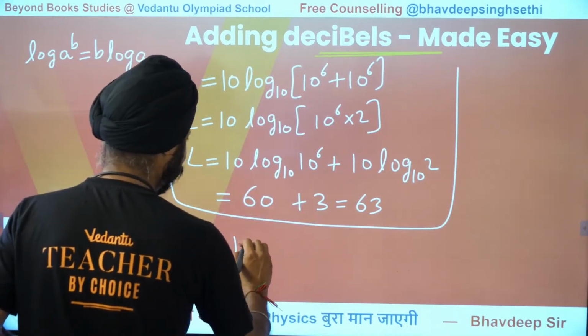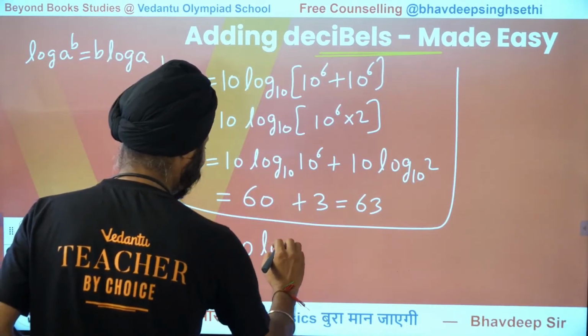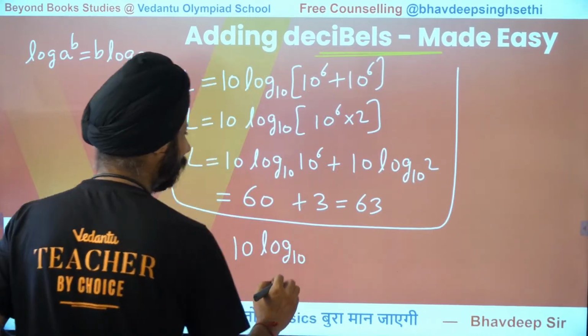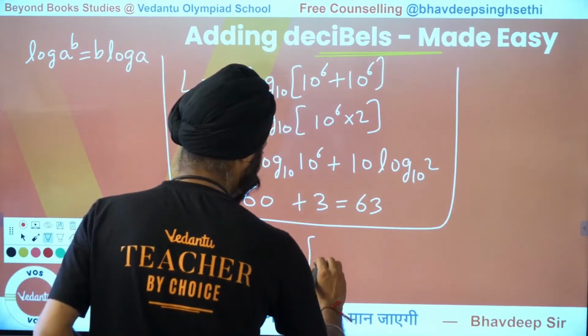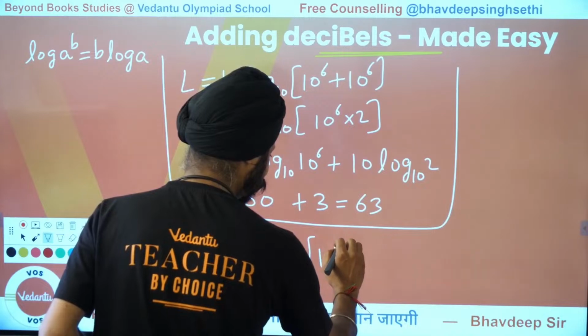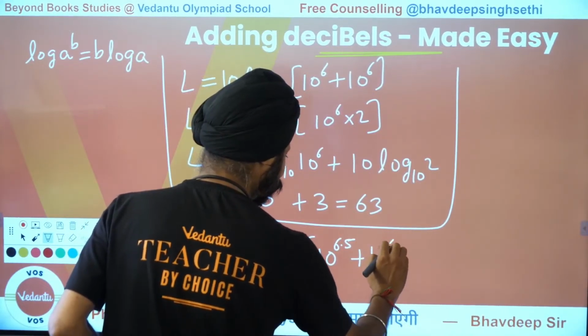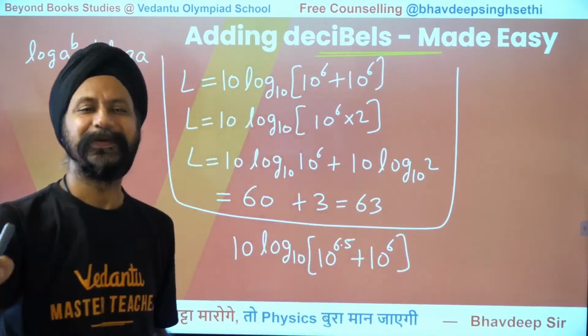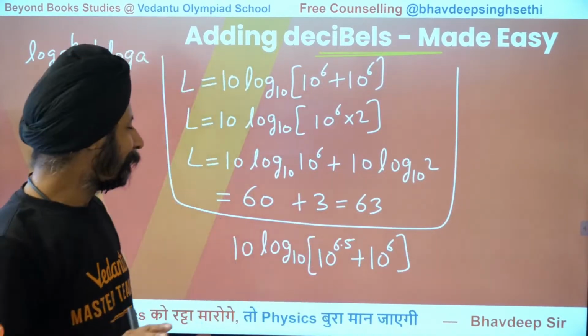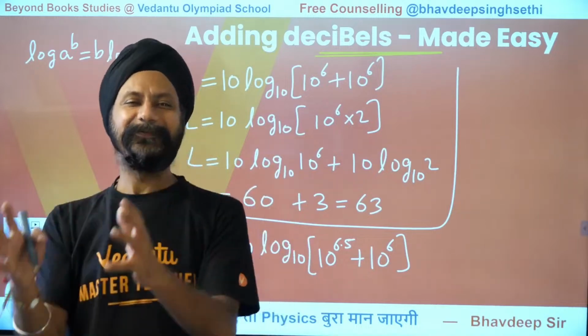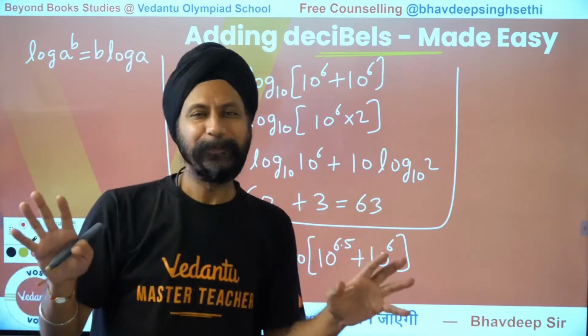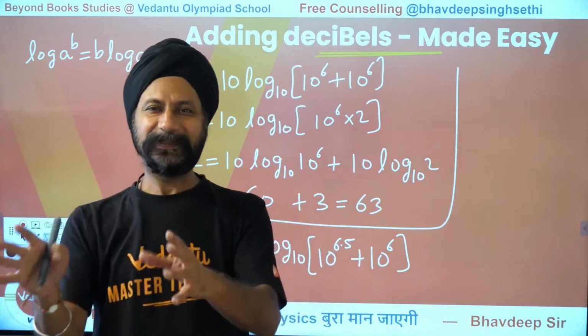You will get 10 log 10, 10 to the power 6.5 plus 10 to the power 6. So I'm adding two sources of 65 and 60. Think about it, if they were both 65, the answer would be 68, right? 65, 65, 68.